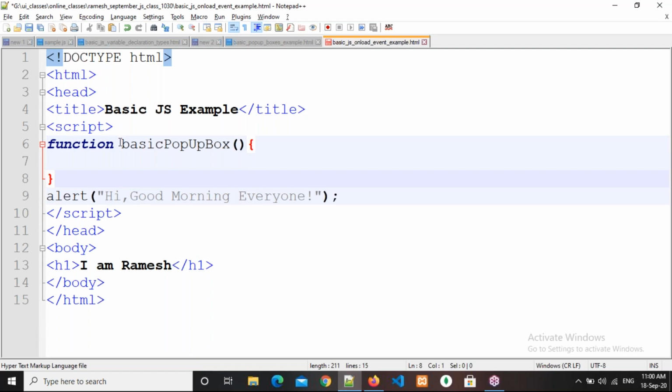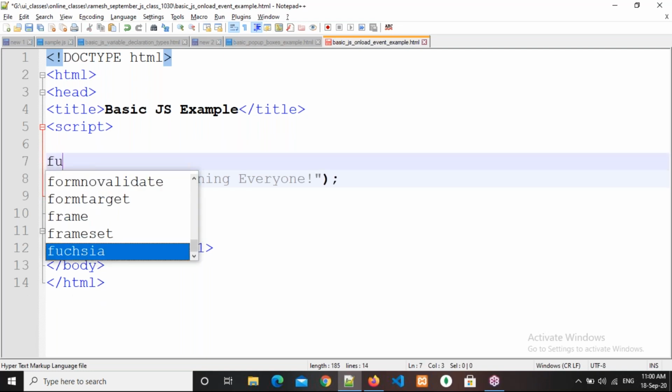Whenever you are writing this, some freshers will do it like this: function.